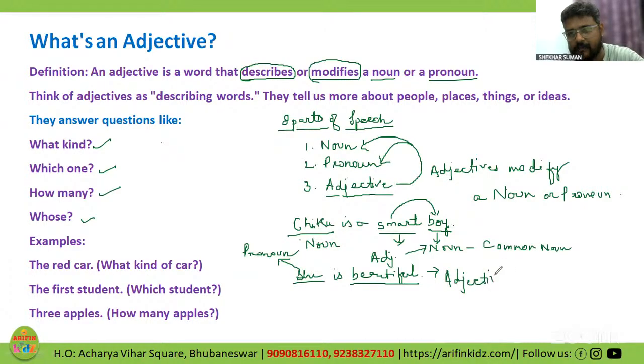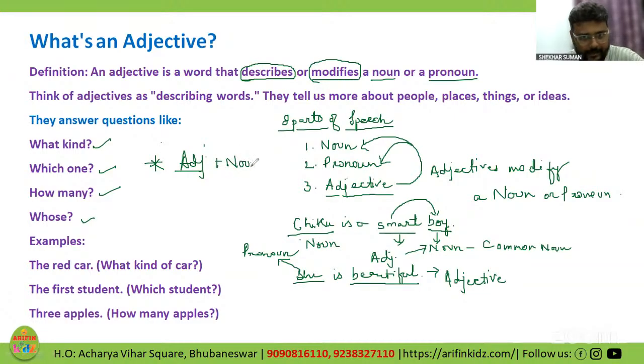So children, I have shown you both with nouns as well as pronouns how an adjective gives extra information. So how with a noun and a pronoun, adjectives do qualify. Another important thing that we need to understand over here: it is not mandatory that every time an adjective has to come before a noun.